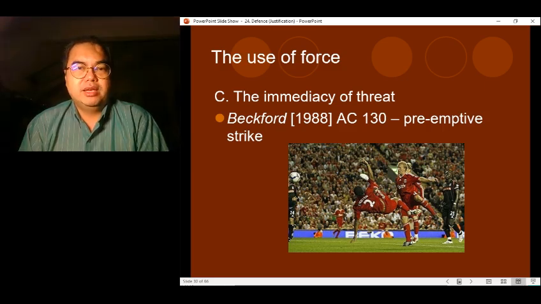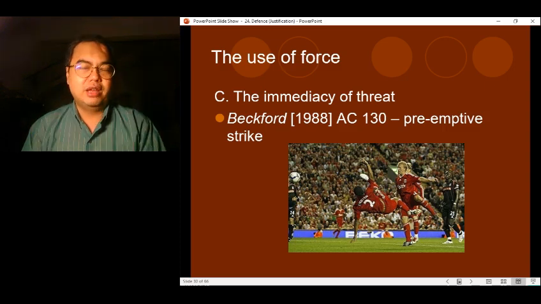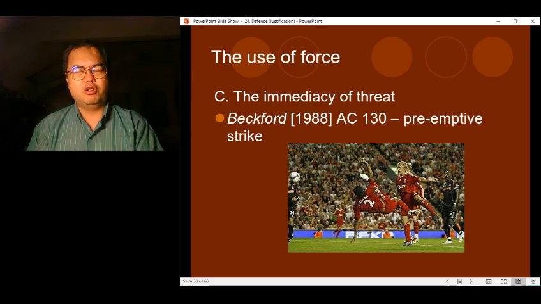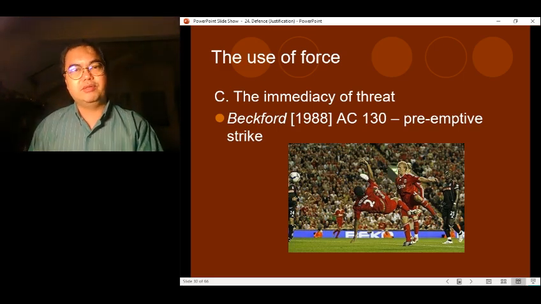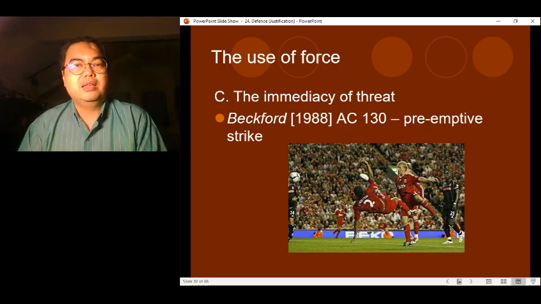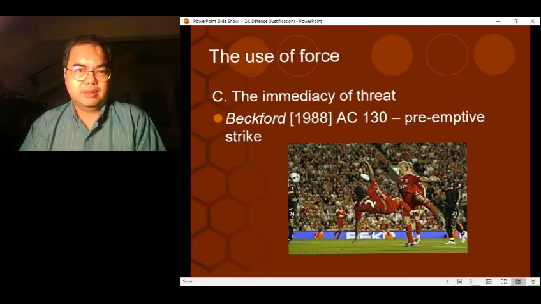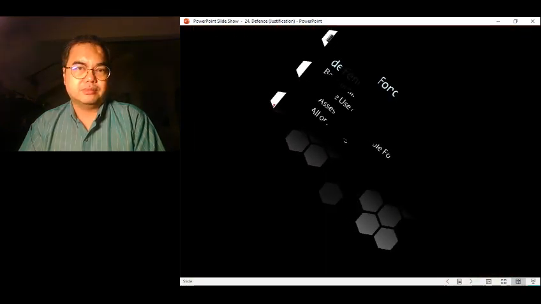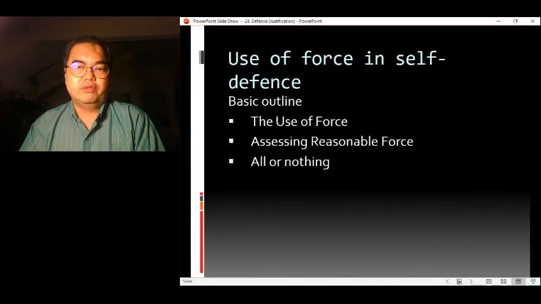We're going to look at the facts of the case later. As long as the immediacy of the threat is proven, you can show that there is a real threat that you're going to be attacked. So you don't have to wait until the attack commences. If there's a real threat that you're going to be attacked, you can act in self-defense. So that's on the use of force.